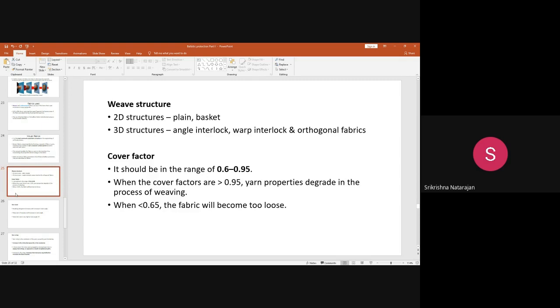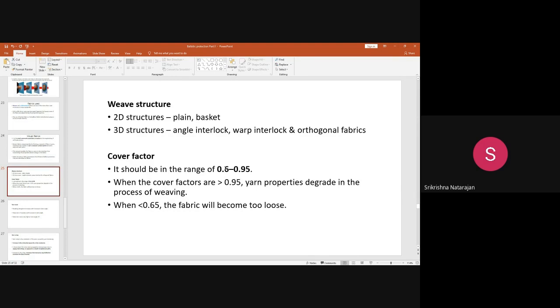Do you know what a cover factor is? The cover factor of ballistic protection should be in the range of say 0.6 to 0.95. It should not be less than 0.6 or more than 0.95. You know very well the cover factor indicates the tightness, the compactness of the warp and weft, how close it is. So, for example, if instead of 0.6 it is 0.55, what will happen?